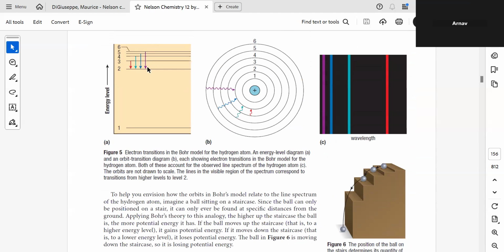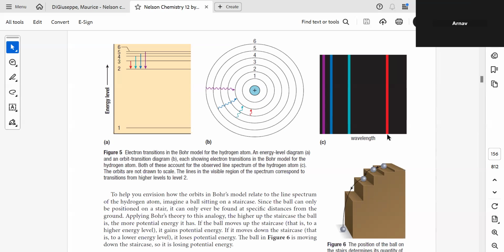Yeah, that makes sense. And these spectra, can you see over here? Red, blue, violet. When the electron jumps, it emits different spectra of light. So basically, what he is trying to say is that when an electron is jumping from a higher energy orbit to a lower energy orbit, it is emitting a particular color. Correct?